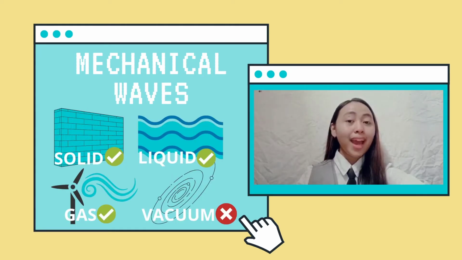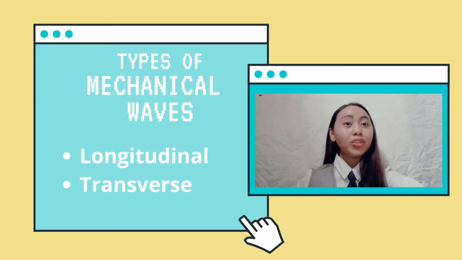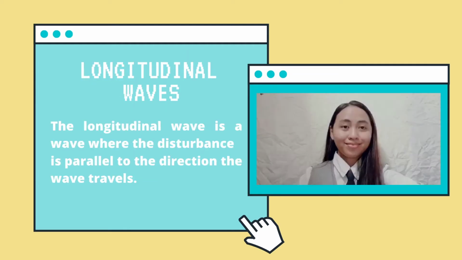This means that a mechanical wave can travel through solids like walls, liquids like water, and gases like air, but not in a vacuum like space. Because mechanical waves rely on particles in order to transport their energy, they cannot travel in regions of space that are void of particles. There are two kinds of mechanical waves: the longitudinal wave and the transverse wave.